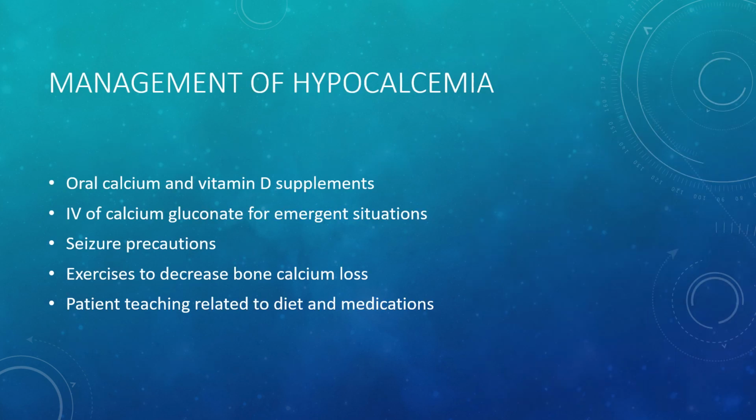Managing hypocalcemia involves replacing the calcium either orally or IV. You need to make sure that the patient has adequate vitamin D, and we need to start seizure precautions to make sure they don't hurt themselves if they have a seizure. If they have hypocalcemia due to osteoporosis, we need to help them not lose so much bone. So exercise and diet and even osteoporosis medications to slow the osteoporosis will help.